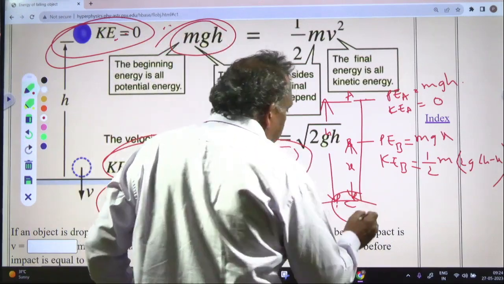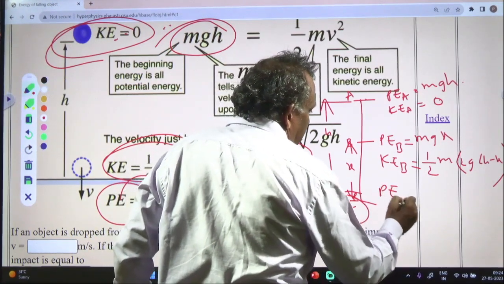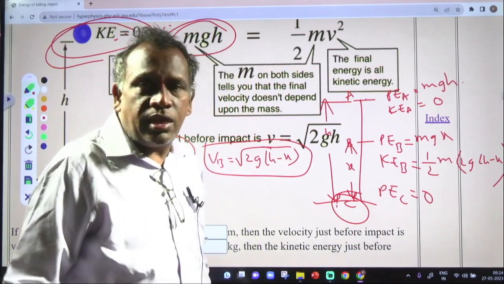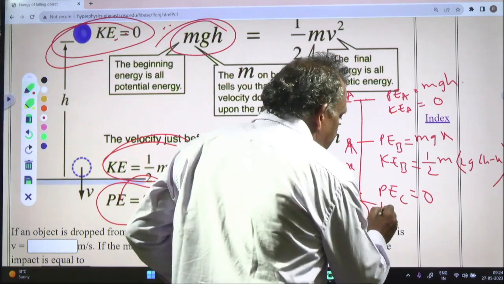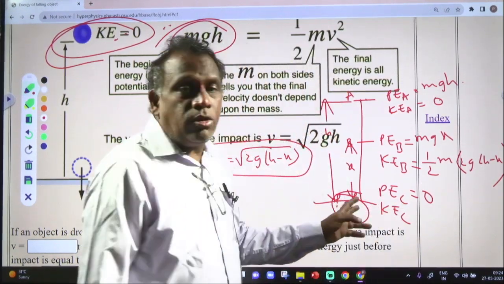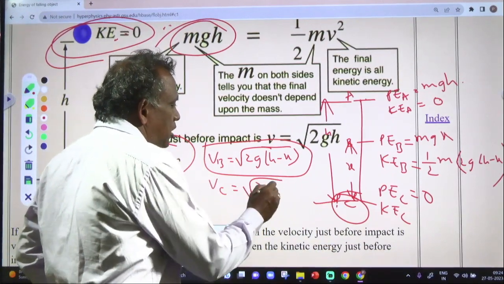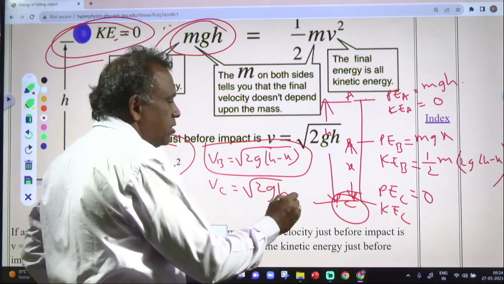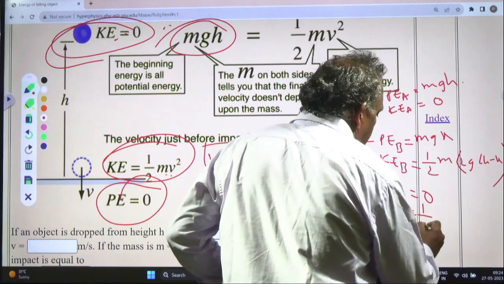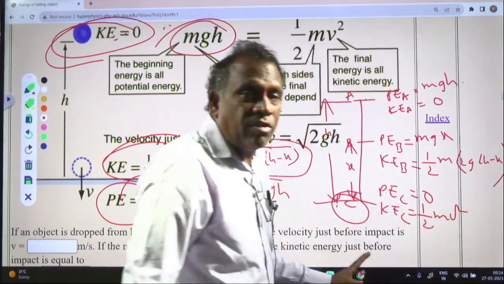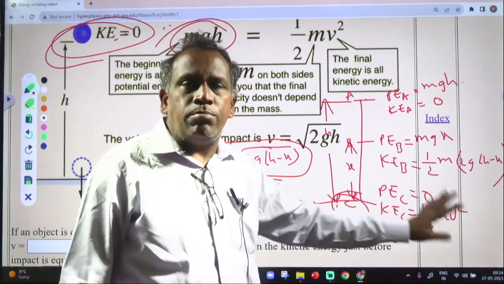If you try to find out at C, the potential energy at C will be 0 because it is there on the ground. On the ground there is no height, so mg into 0 is 0. Kinetic energy at C: the velocity at C is under root of 2g into the distance travelled, h. So the kinetic energy at C, half mv square, if you try to find out, the sum of potential and kinetic energy at C is also mgh.